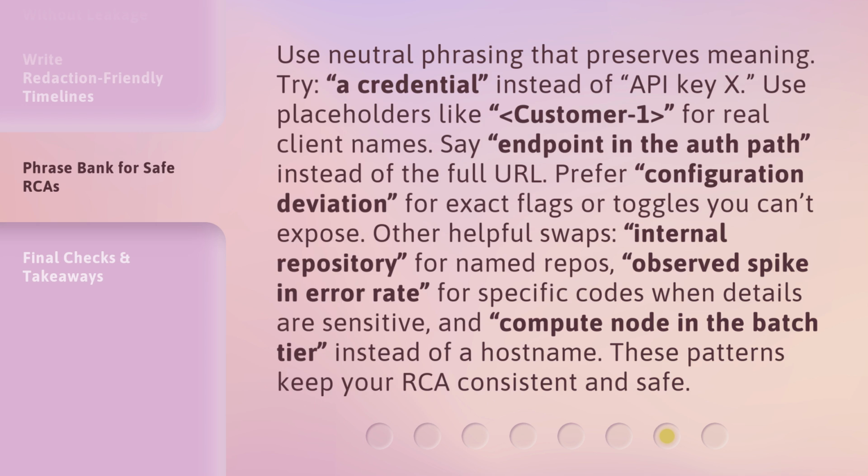Prefer configuration deviation for exact flags or toggles you can't expose. Other helpful swaps: internal repository for named repos, observed spike in error rate for specific codes when details are sensitive, and compute node in the batch tier instead of a hostname. These patterns keep your RCA consistent and safe.